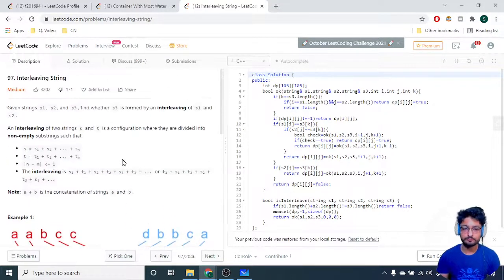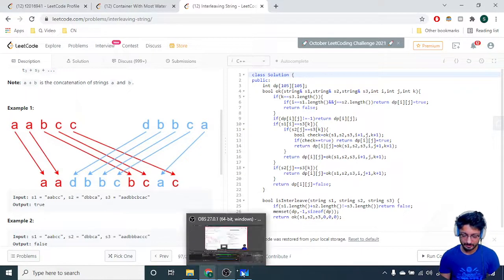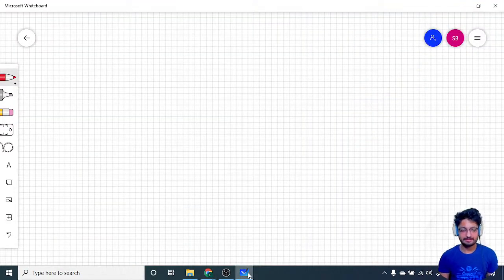That's the whole problem. Now, the first thing that came to my mind when I was thinking about this solution is that maybe I can use two pointers: place one pointer at this point and another pointer at this point, and the third pointer at the initial point of the whole string, and whatever character I have, just keep on putting that. But in one or two examples, I find out that this is obviously not a 100% accurate solution. Let us see one example.